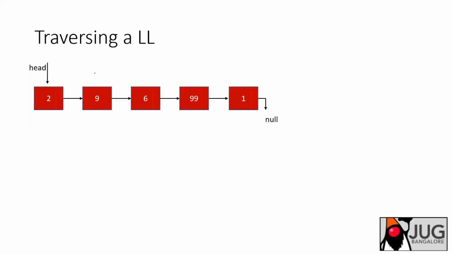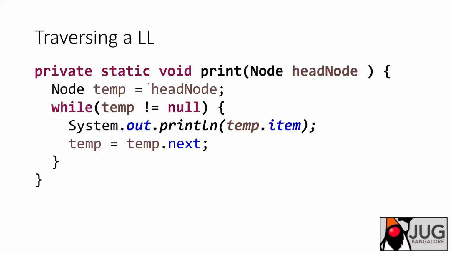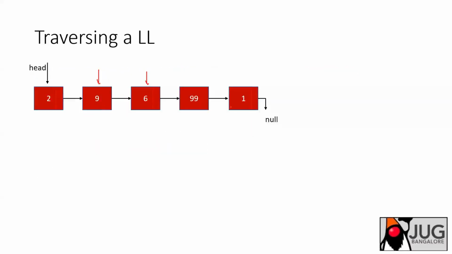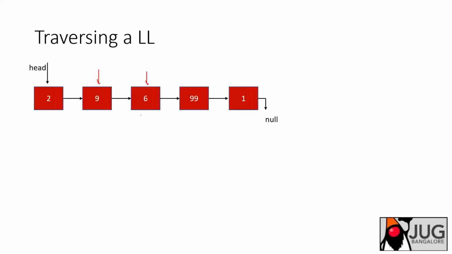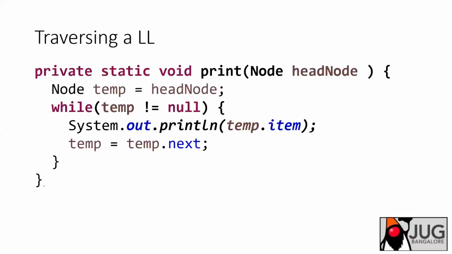So your temp is at head initially, and then we say temp dot next, your temp is here. Again, you print that value, again move the temp to temp dot next. You can do it in a while loop. Okay, let me cover that later. What you are doing here is printing the temp dot item, and then moving to temp dot next.